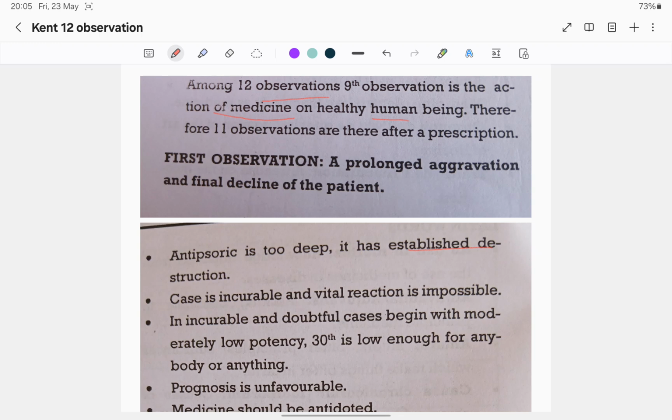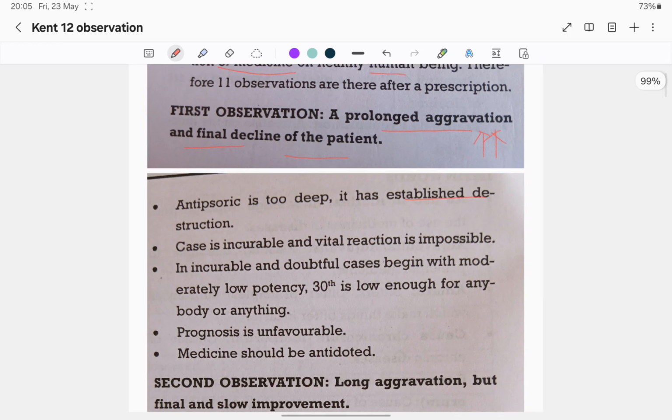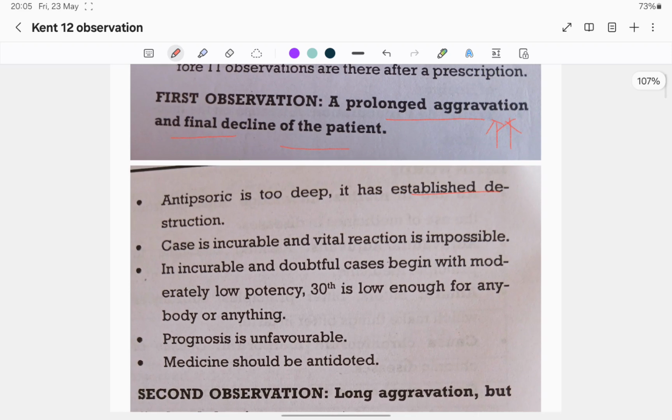First observation: a prolonged aggravation and final decline of the patient. So prolonged aggravation, double aggravated sign, and final decline of the patient. The antipsoric is too deep. It has established destructions. The case is incurable and the vital reaction is impossible.